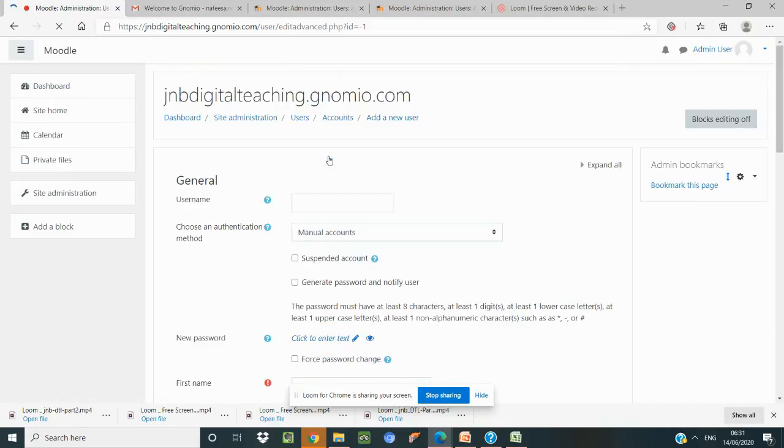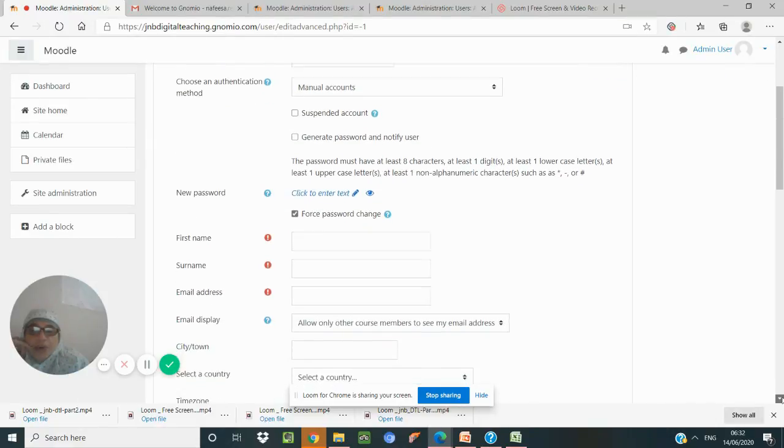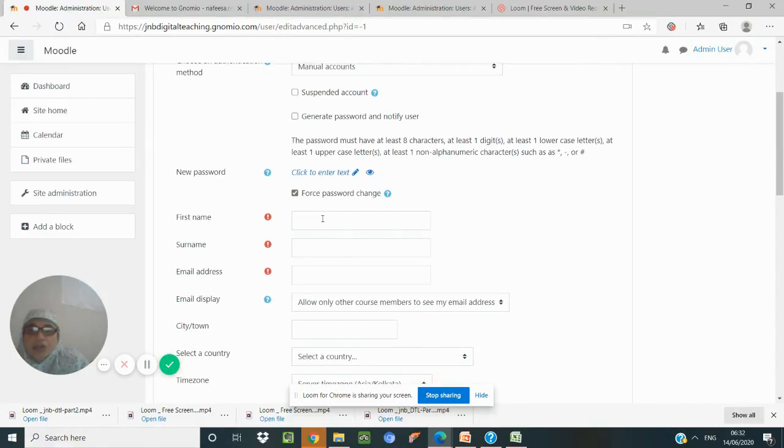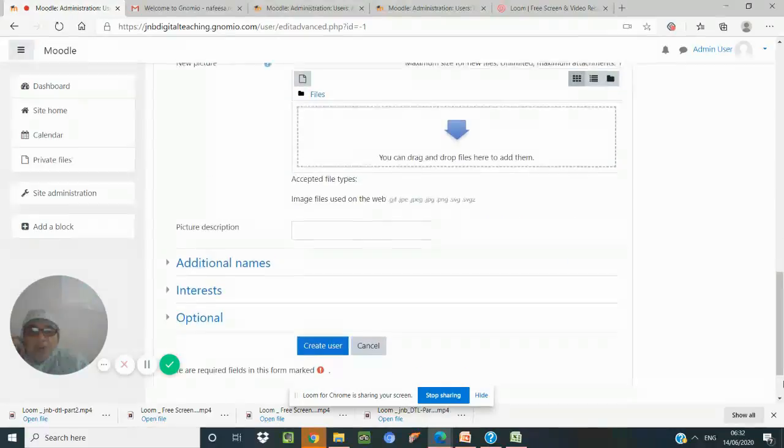So we can add a new user here, give a name for them, force password change and add it. We can add the users in bulk, and then we can also add them individually. I think it will not allow me to add this user.